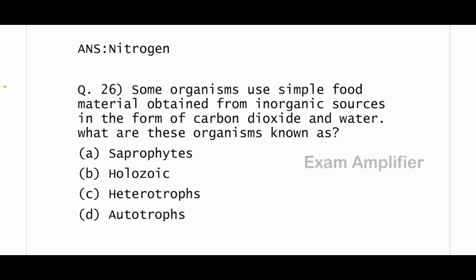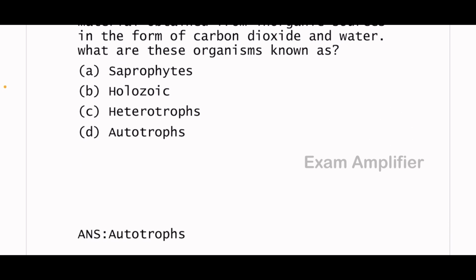Next bit. Some organisms use simple food material obtained from inorganic sources in the form of carbon dioxide and water. What are these organisms known as? The answer is autotrophs.